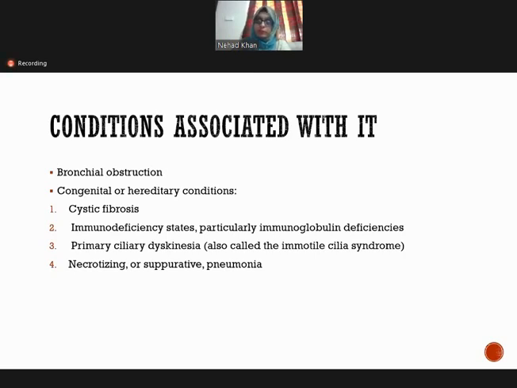Primary ciliary dyskinesia, also called immotile cilia syndrome: when the cilia are not working properly, they are not good enough to clear everything, which increases the chances of infection, leading to destruction and permanent dilation. Necrotizing or suppurative pneumonia can also lead to bronchiectasis.